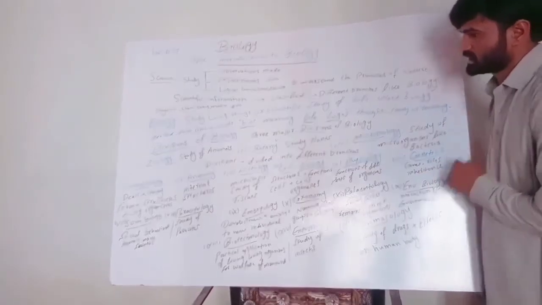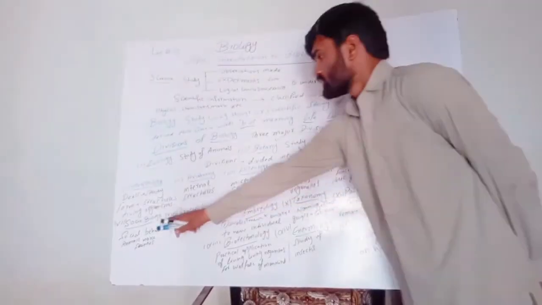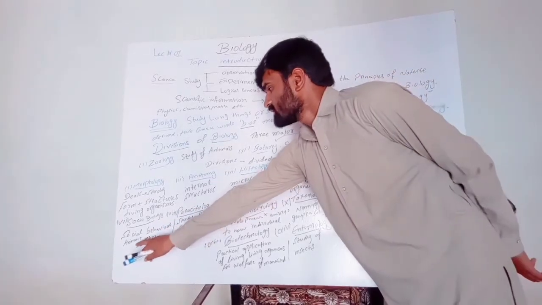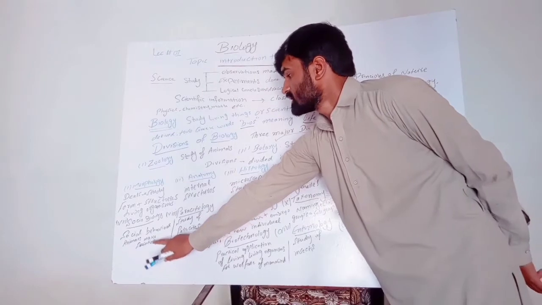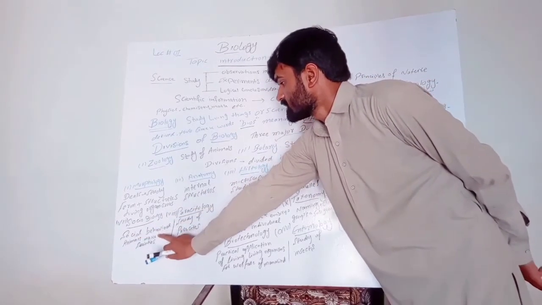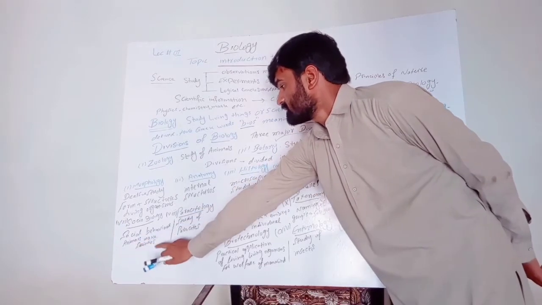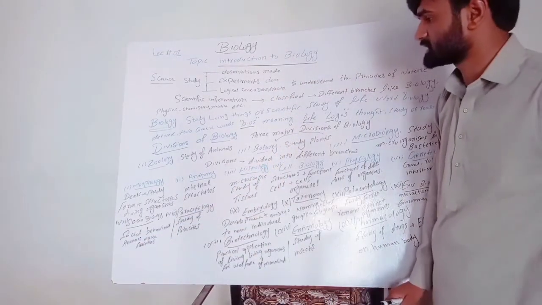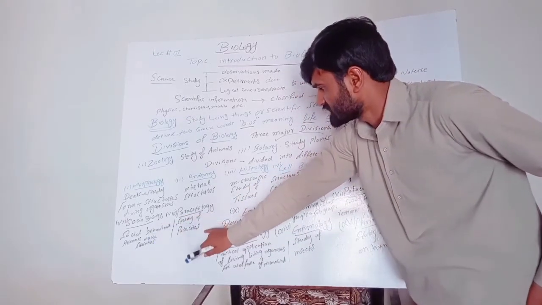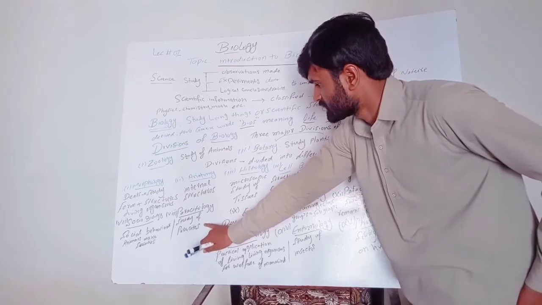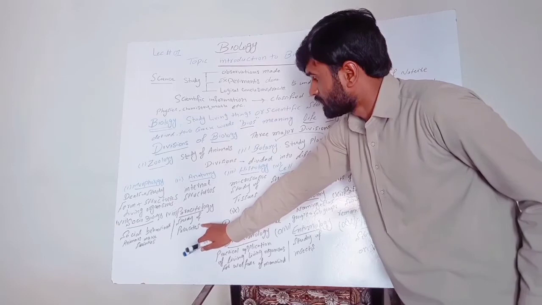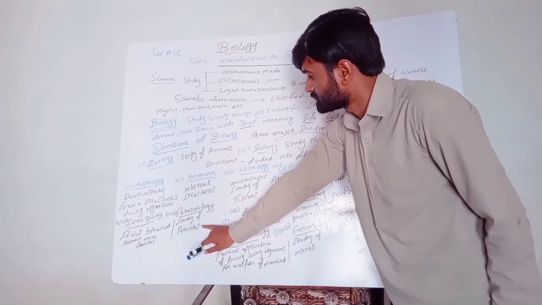Sociobiology is about the social behavior of animals that make societies. Parasitology is the study of parasites, which are living organisms that live on the human or other living organisms,